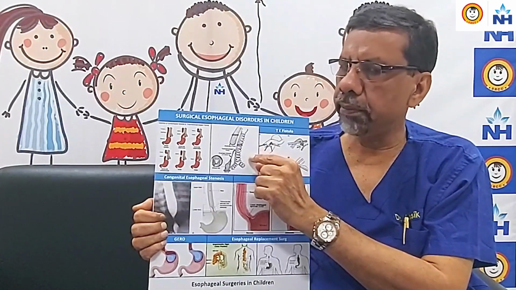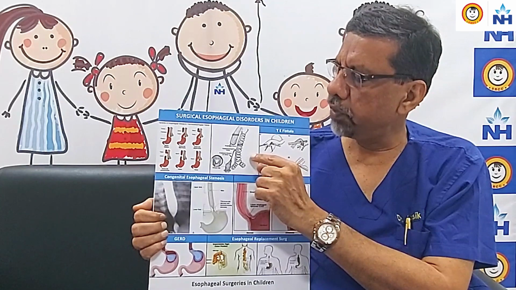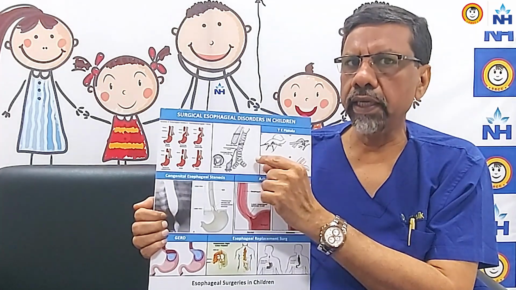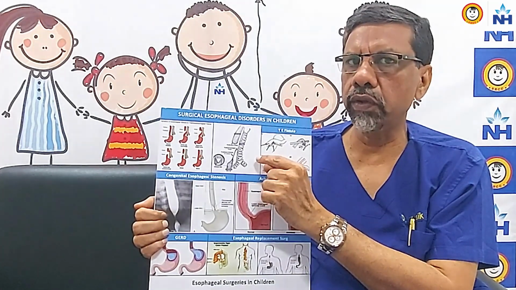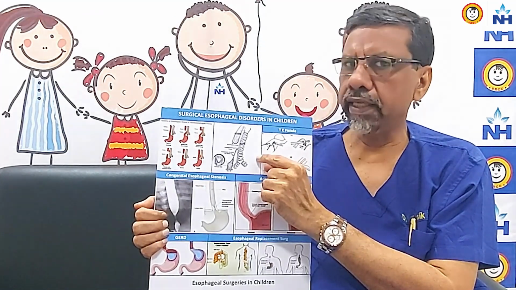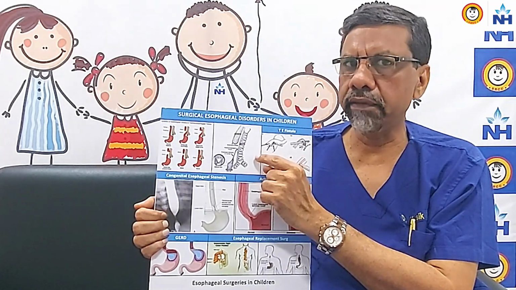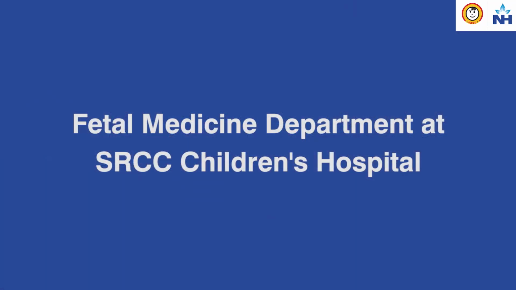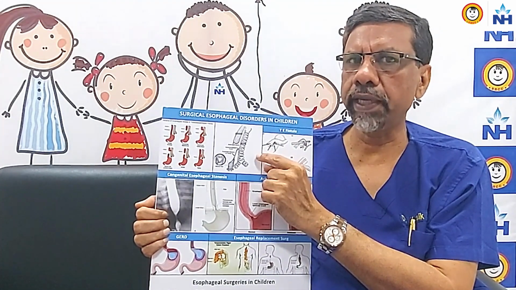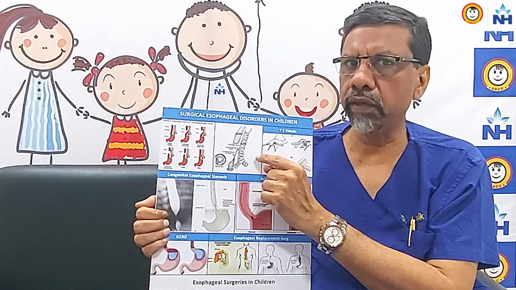Now this anomaly can be detected antenatally, when the child is in the womb, by polyhydramnios and a dilated esophagus. This patient needs early surgery, within the first 1 or 2 days of life, preferably on the same day. If the child can be delivered in a hospital where a pediatric surgeon is available, then he can give the best treatment. At SRCC Children's Hospital, we have an active perinatology department. We can deliver the fetus over here and take care of the newborn.